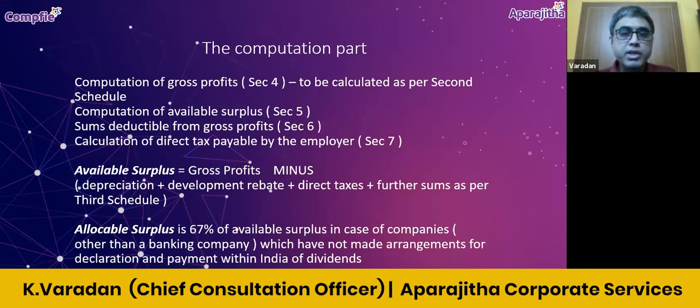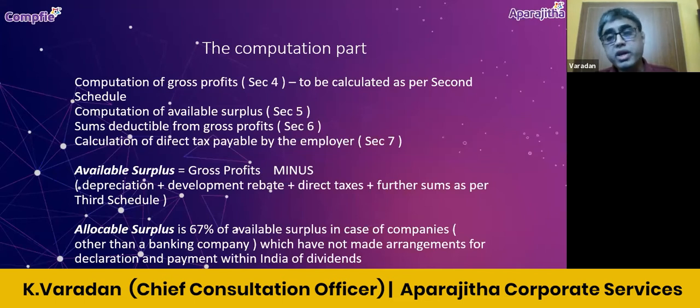If you go through that, I have just given a kind of mathematical equation. When we say available surplus, it is gross profits. The gross profit we derive under section 4, right? So gross profit minus the depreciation. Again, when you say depreciation, it is mentioned in section 6A of the Act, and the development rebate or the development allowance, whatever you call. These 2 things are mentioned under section 6, in fact, 6A and 6B. And direct taxes, again, it is worked out as per the directions given under section 7.